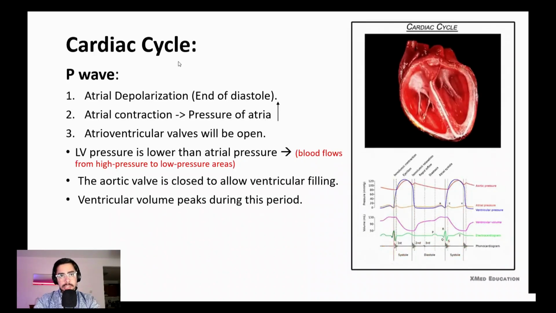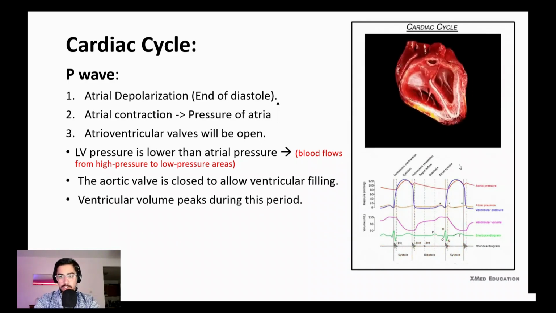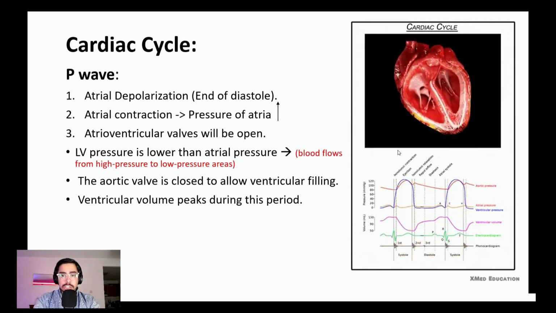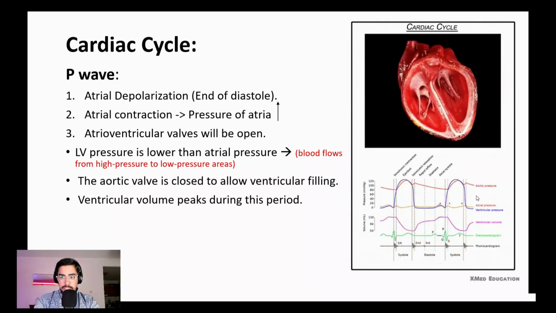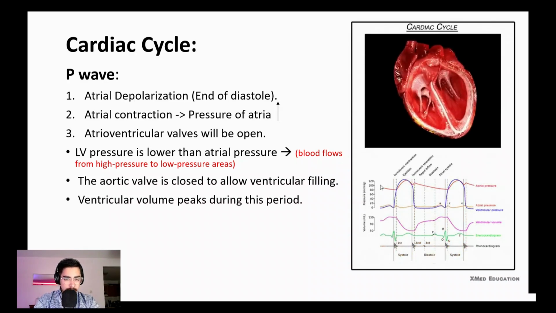So let's talk about the cardiac cycle. For the cardiac cycle, we need to know about such a graph. And please, I encourage you guys to understand this graph and draw it for yourself for better understanding. In this graph, we need different things. The first one is the heart sound. The second one is ECG. Then we have the volume of the ventricle, and we have pressure in different parts. For example, we have ventricular pressure in blue color, atrial pressure in yellow color, and aortic pressure in the red color.